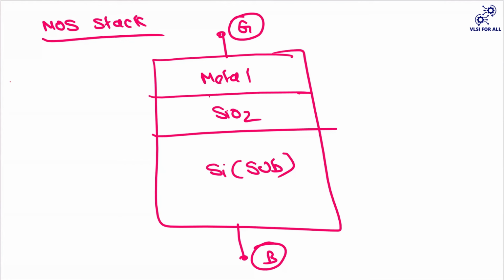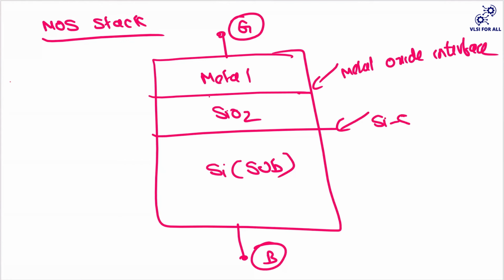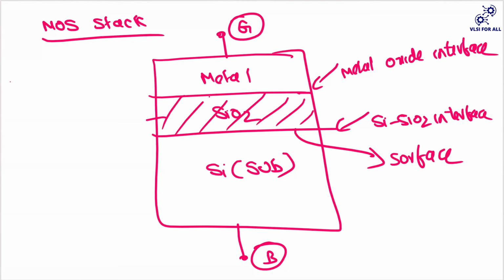Okay. So now on top of it, you have added the metal. So this is your metal oxide interface. And this is your Si-SiO2 interface. And this is called your surface. If you observe here carefully, your SiO2 is your insulator. Okay.